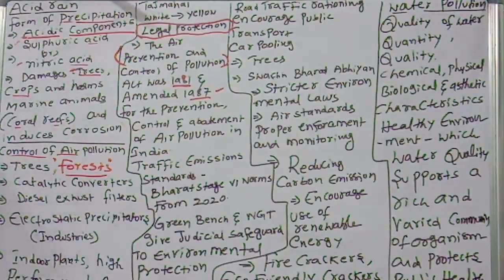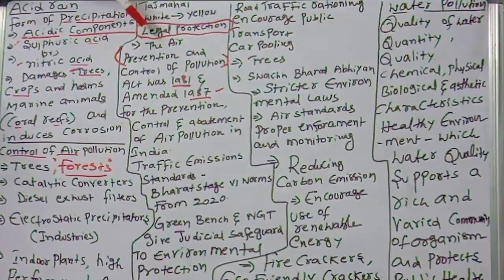Next, the Taj Mahal, a very beautiful monument. But unfortunately, that white marble is being discolored to yellow. So that's why we have to protect our monuments also. We have to take all these measures to protect the Taj Mahal from air pollution.